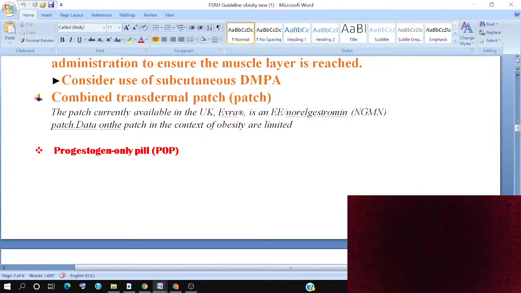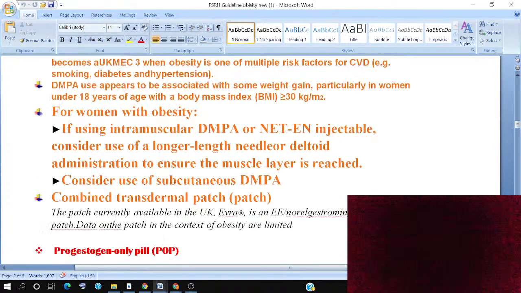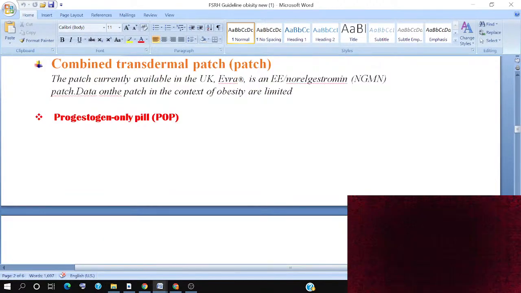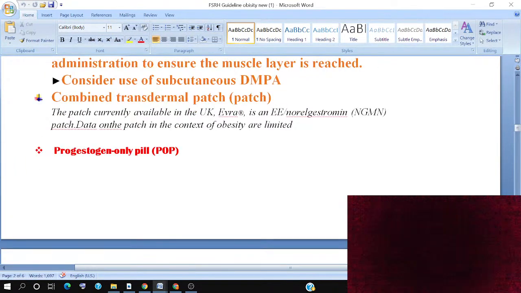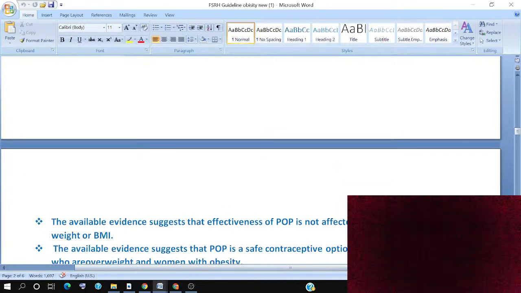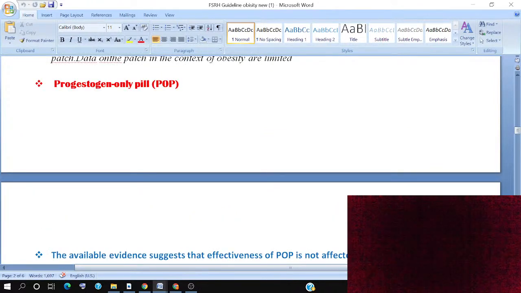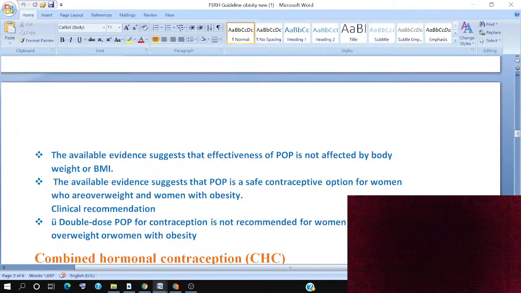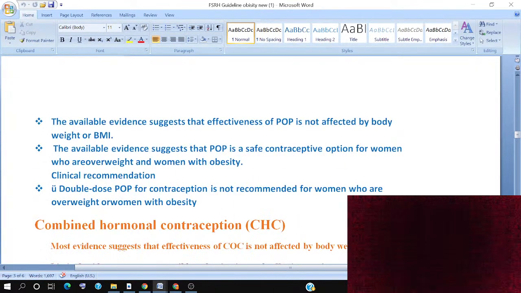The data on the patch in the context of obesity are limited. Okay, so the patient can use this contraception according to need. Now the progesterone-only pill, the POP. If the patient is overweight and the body mass index is high, she can use the progesterone-only pill. The available evidence suggests its effectiveness is not affected by body mass.